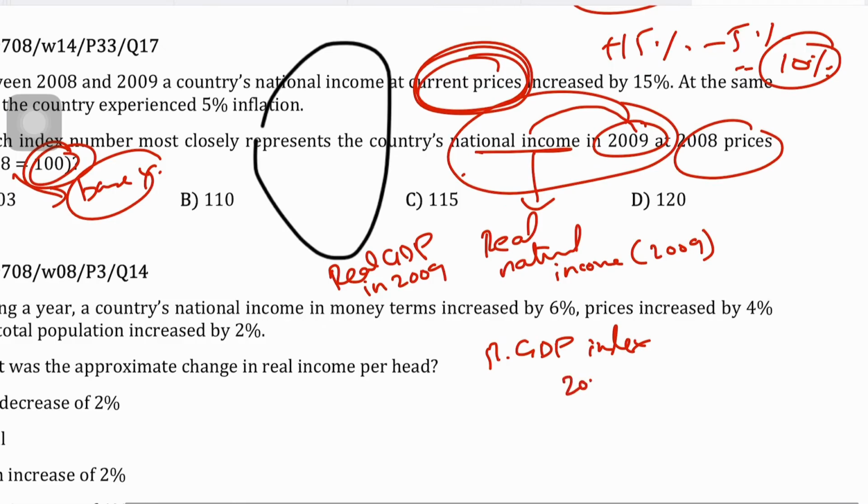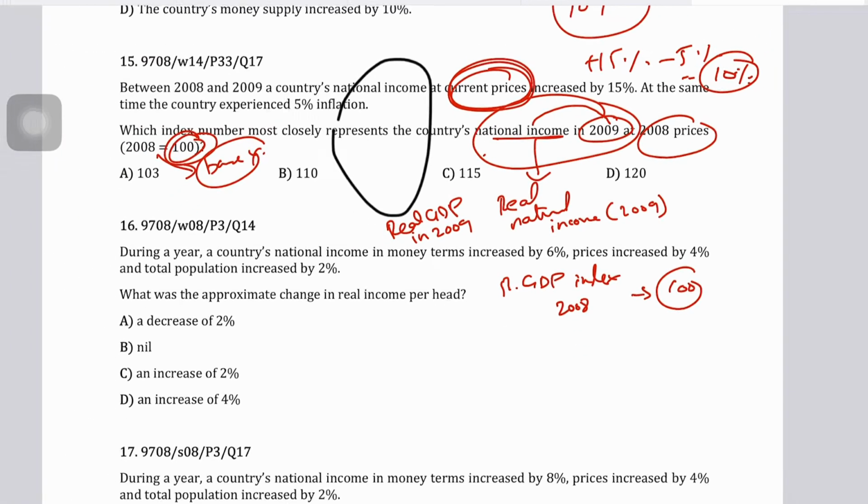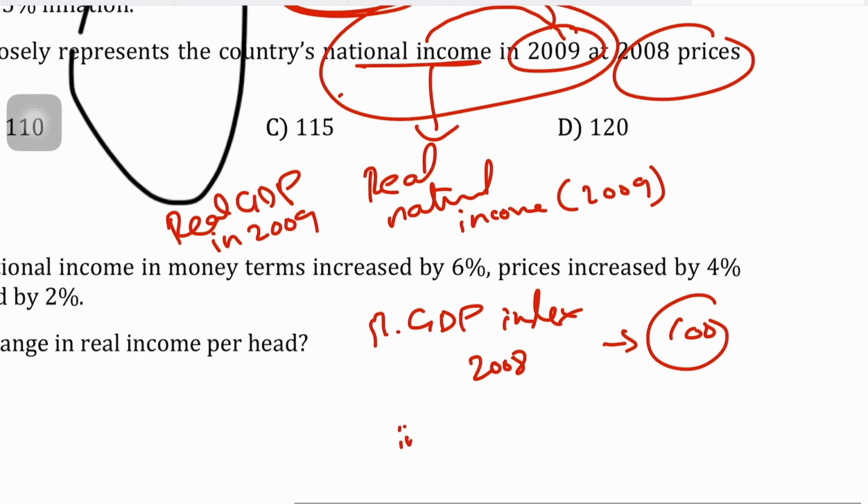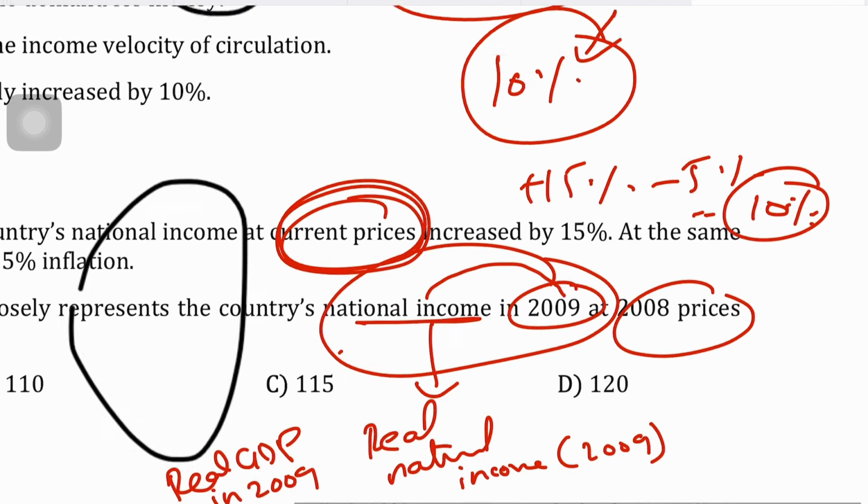in 2008, let's say, was 100, because this is an index number, right? So let's say that your real GDP index in 2008 was 100, because that's a base year, because assuming that you didn't have any inflation, right? So whatever your GDP was, that was your real GDP as well, and hence we associate an index number to it, and that is why we give it an index of 100. So basically, the real GDP in 2009 would be 100 plus 10, that is 110, and that makes the answer